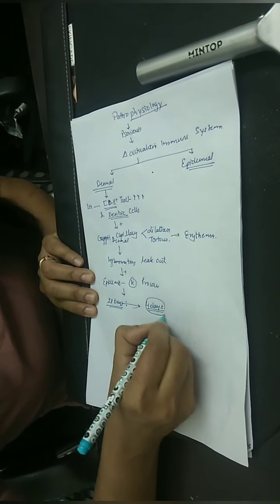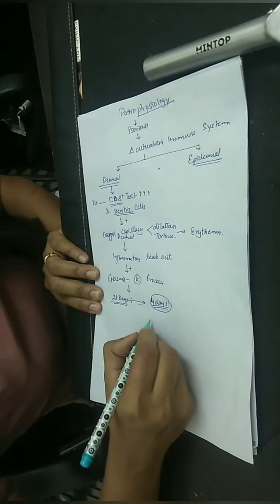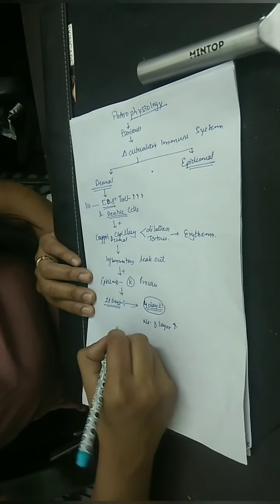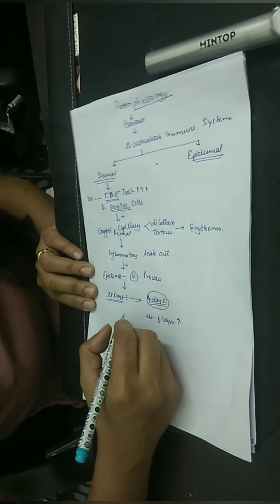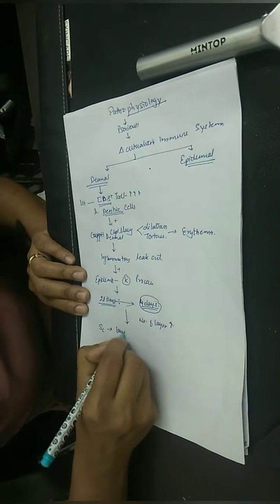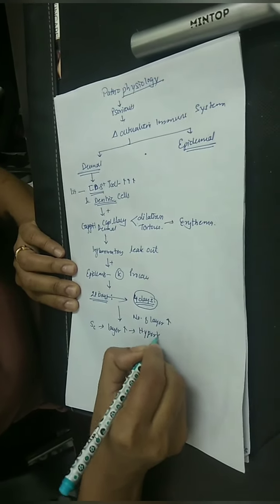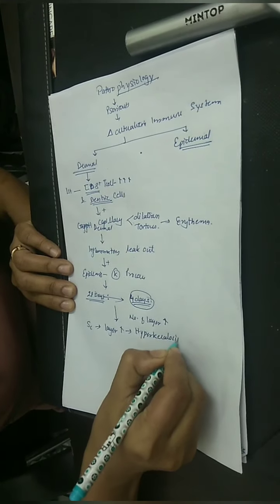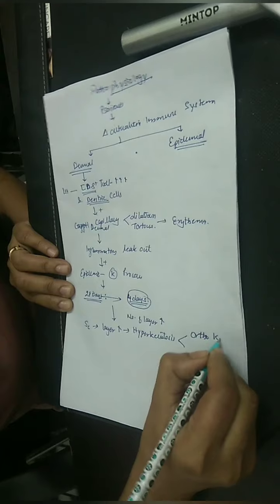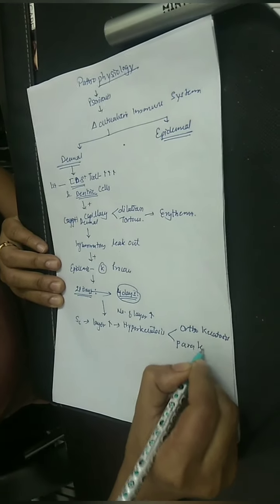So you can imagine, since the process has become fast, the number of layers of the epidermis will increase. When the stratum corneum layer is increased, we call it hyperkeratosis, which is of two types: orthokeratosis and parakeratosis.